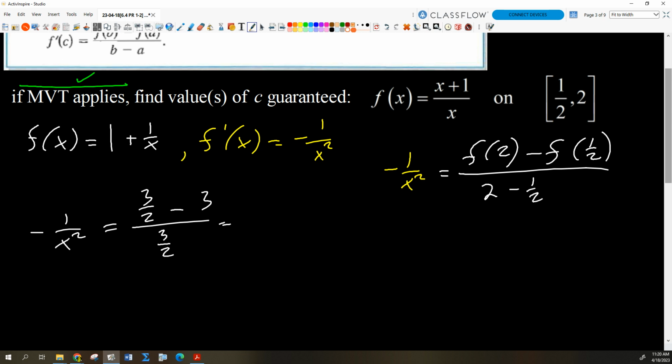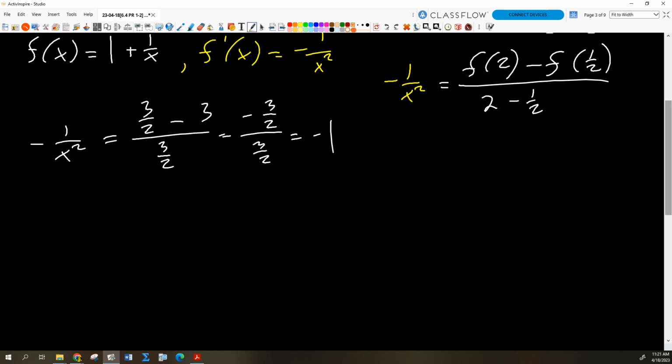So what's that give us? 3 halves minus 3 is negative 3 halves, over 3 halves is just negative 1. Okay, so we've got to solve the equation negative 1 over x squared equals negative 1. What would I do? I mean, a couple ways.